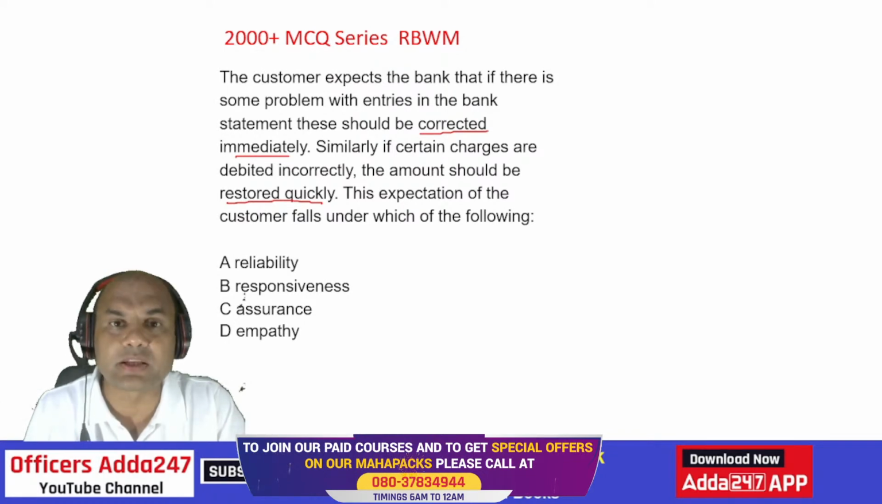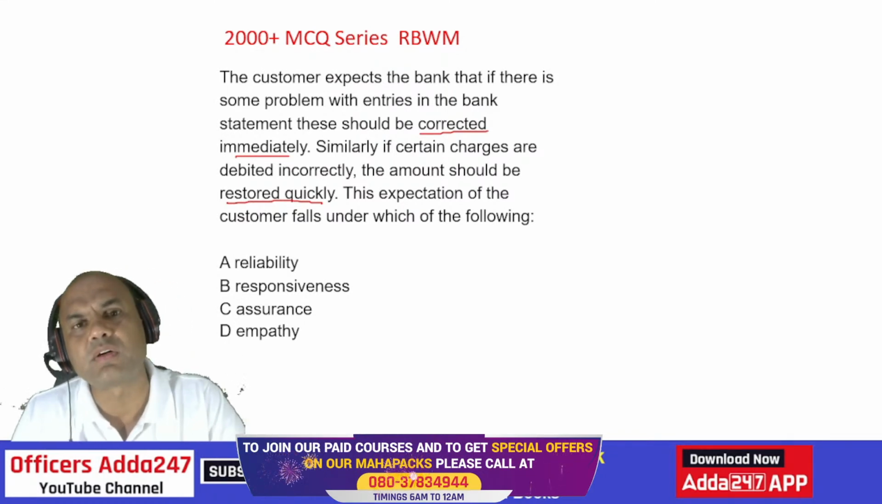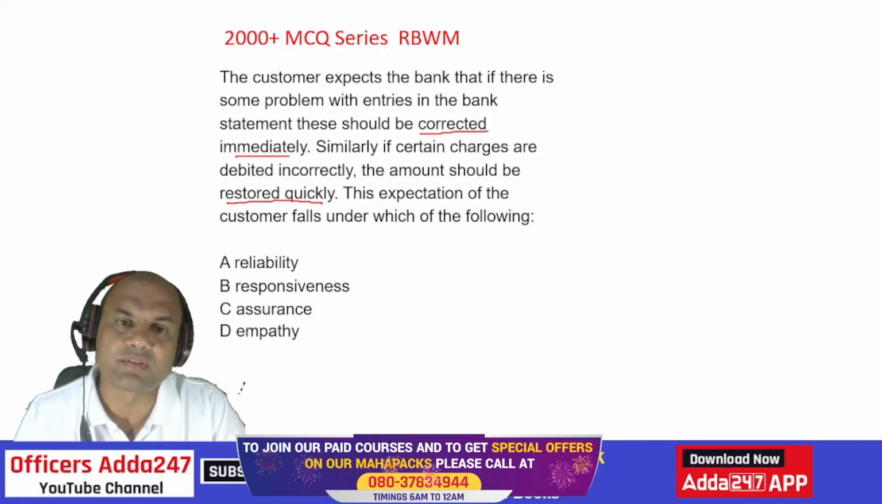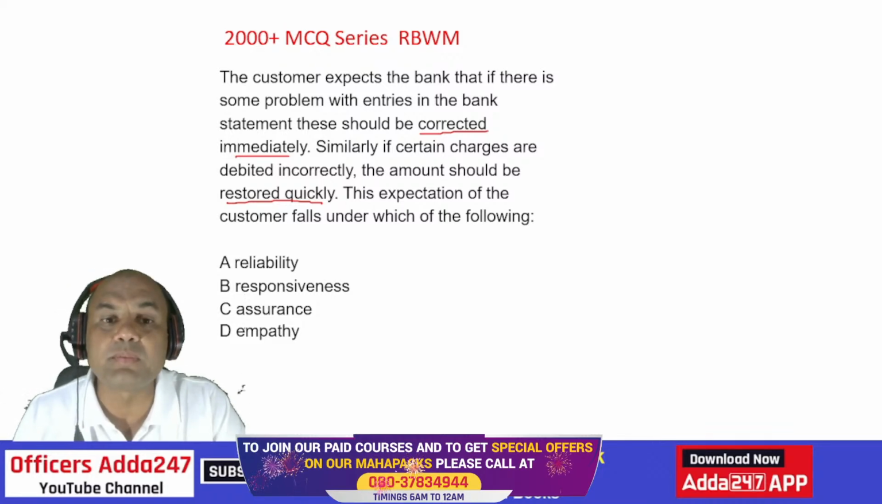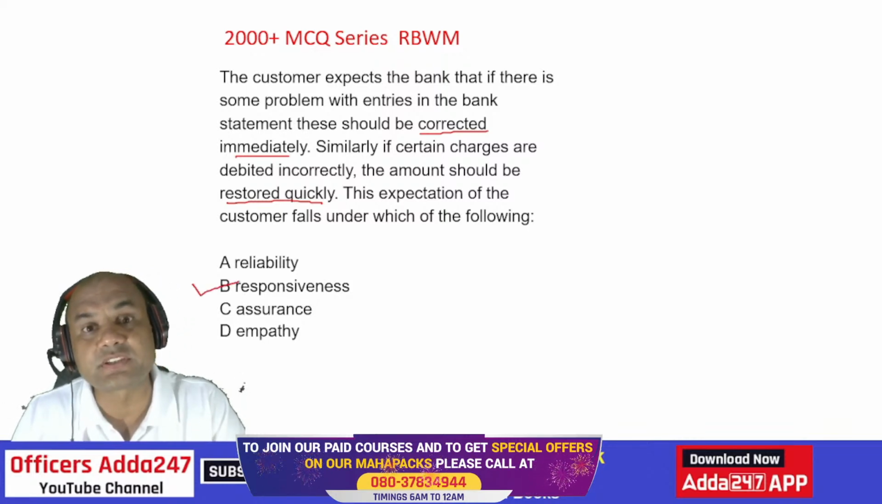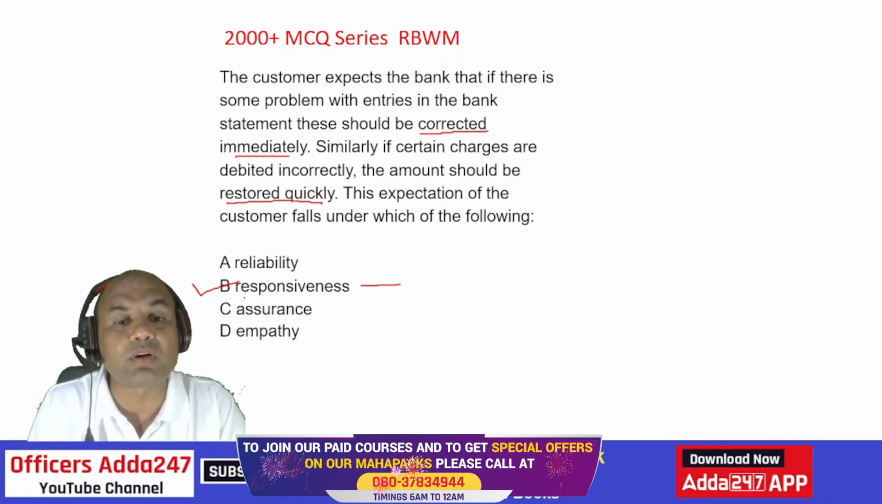If I come to your branch, sir, these are the wrong charges which you have debited, and actually they are wrong. Ma'am, these are the wrong charges. Actually they are wrong. Then what do I expect as a customer? That restore it. What do you mean by this? It means I am expecting responsiveness, fast response. See here, today responsiveness means what? Fastness.